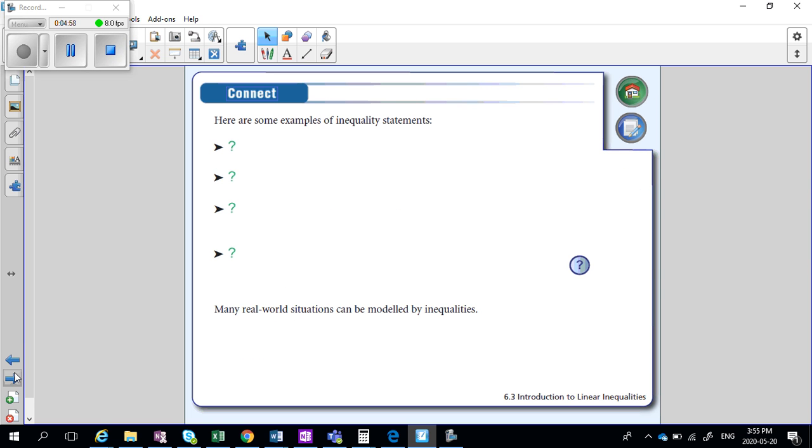Let's see some more inequality statements. If one expression is less than another, we'd say A is less than 3. This is how you would write it. A less than 3. If one expression is greater than another, B is greater than minus 4. B, and it goes this way, greater than minus 4. So B has to be a larger number than minus 4.